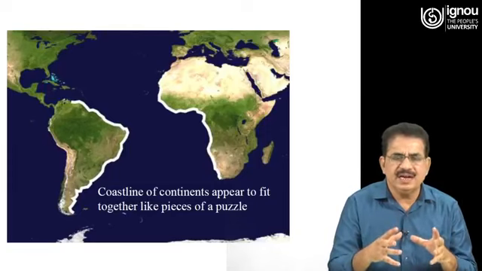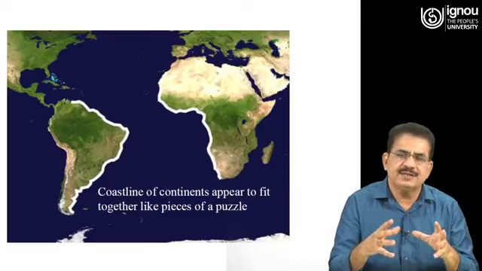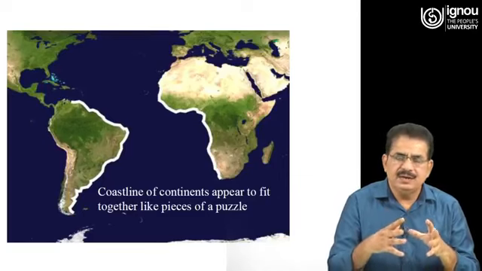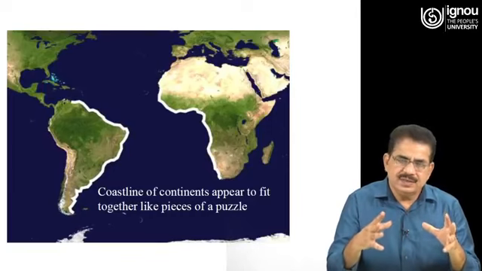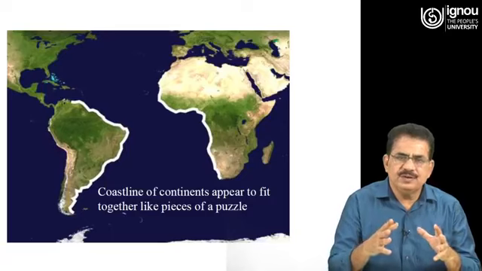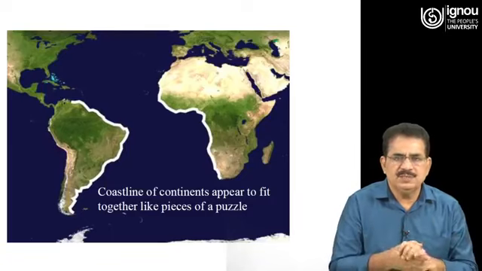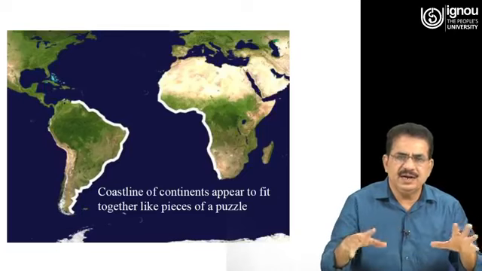It suggests that these continents were connected at some point of time, and later they broke apart and drifted away to different positions, as we see today's position on the world map.